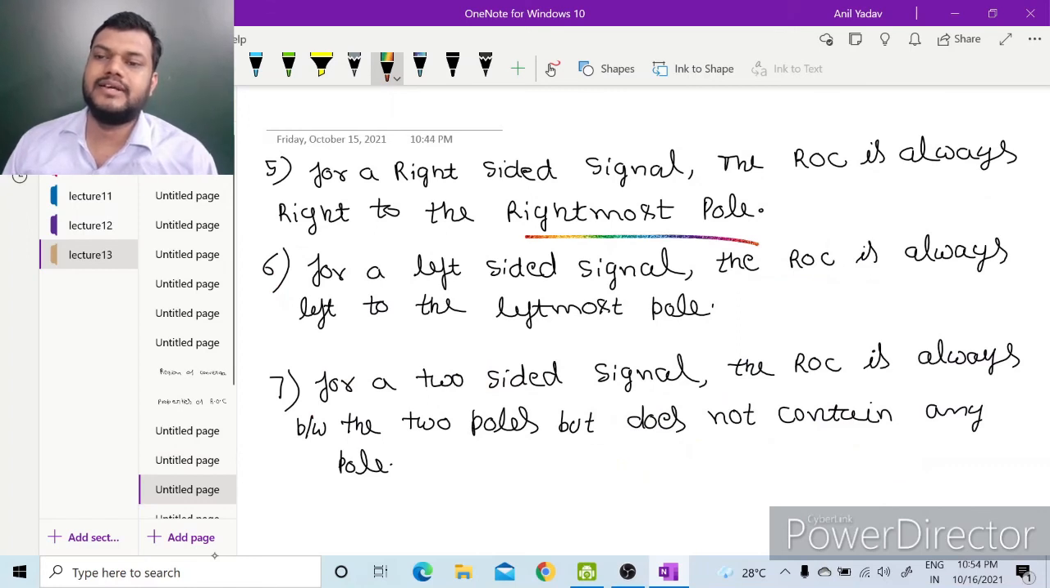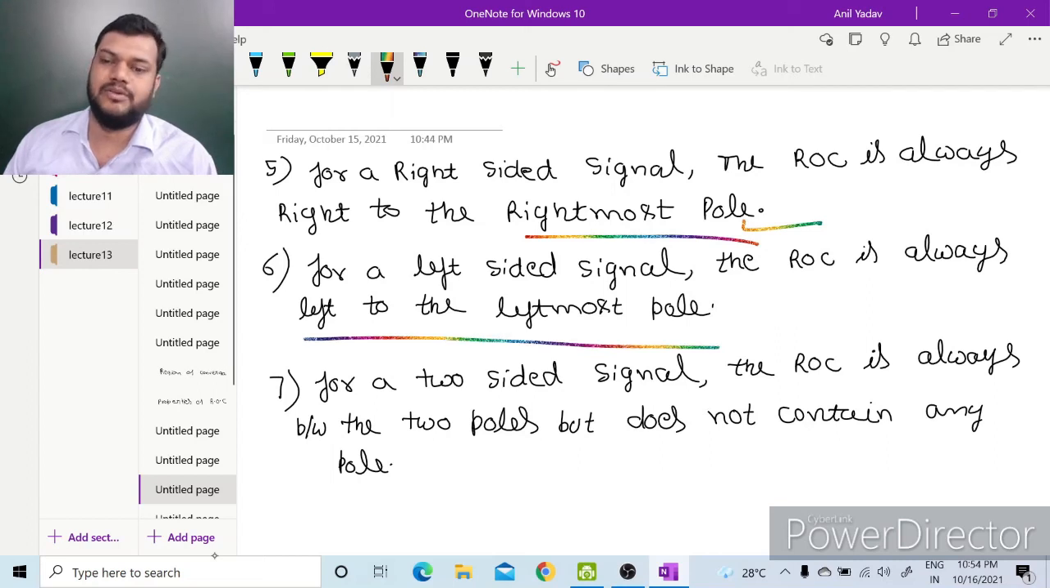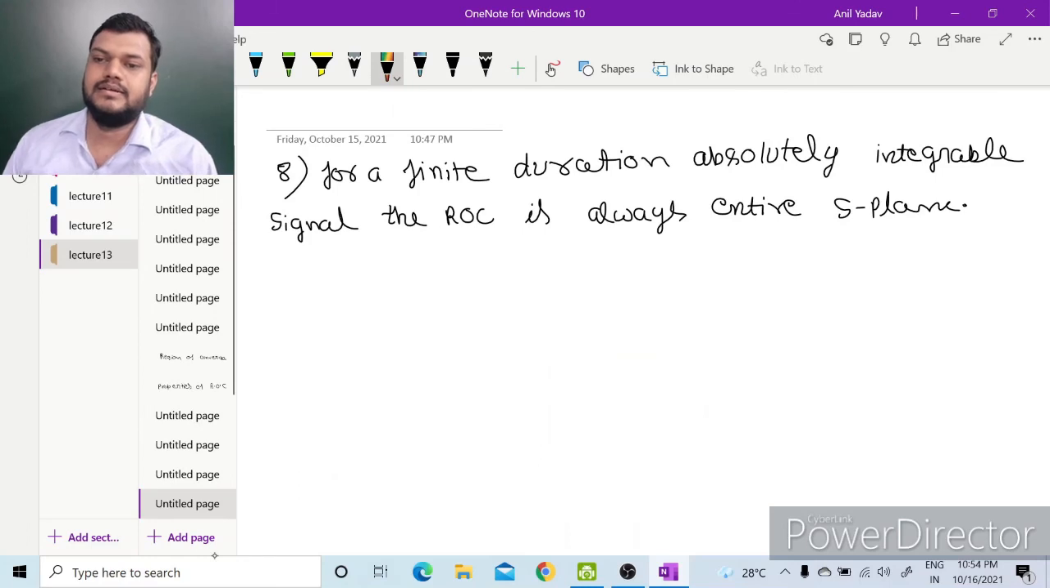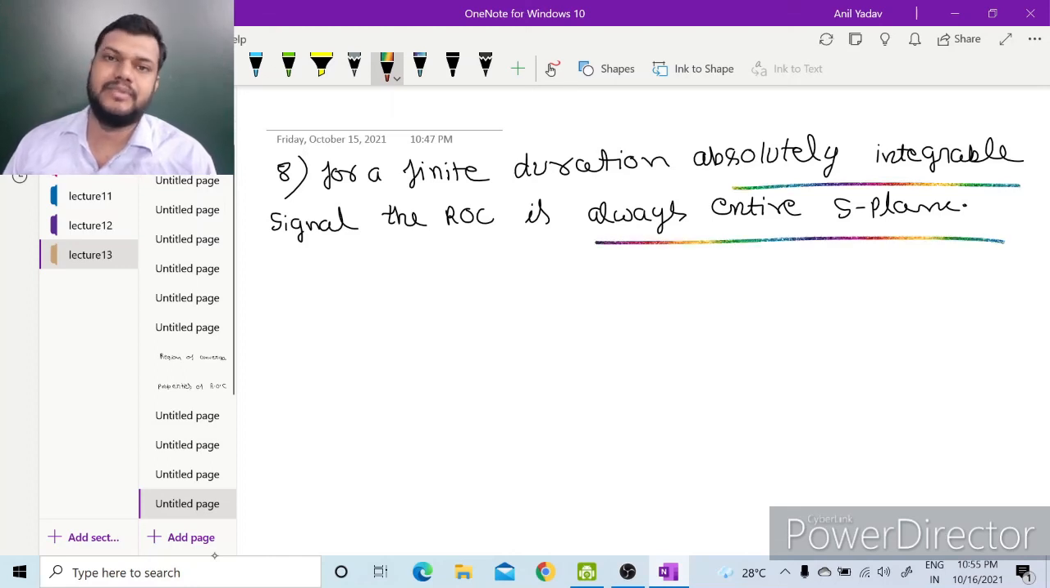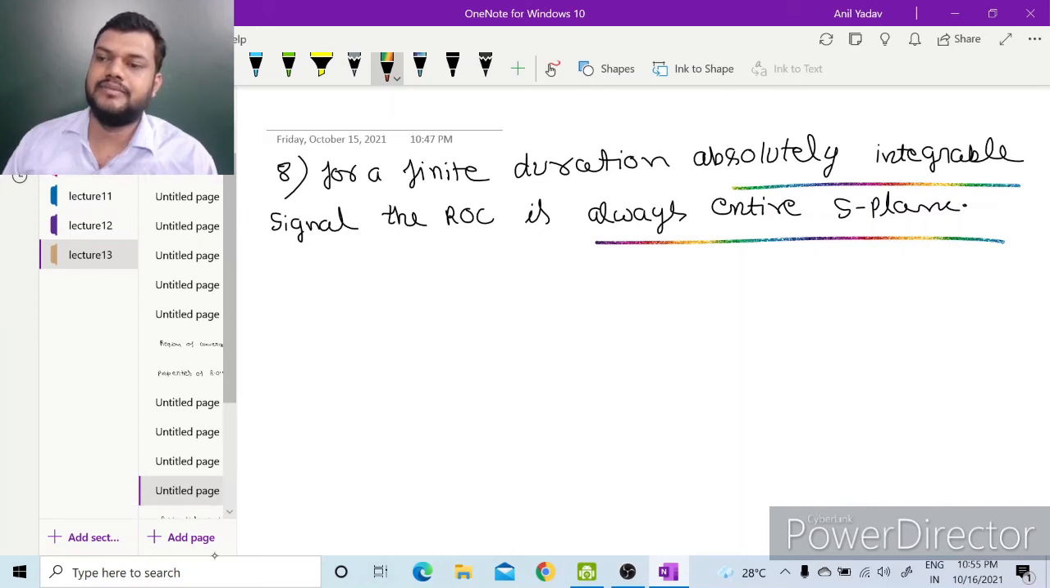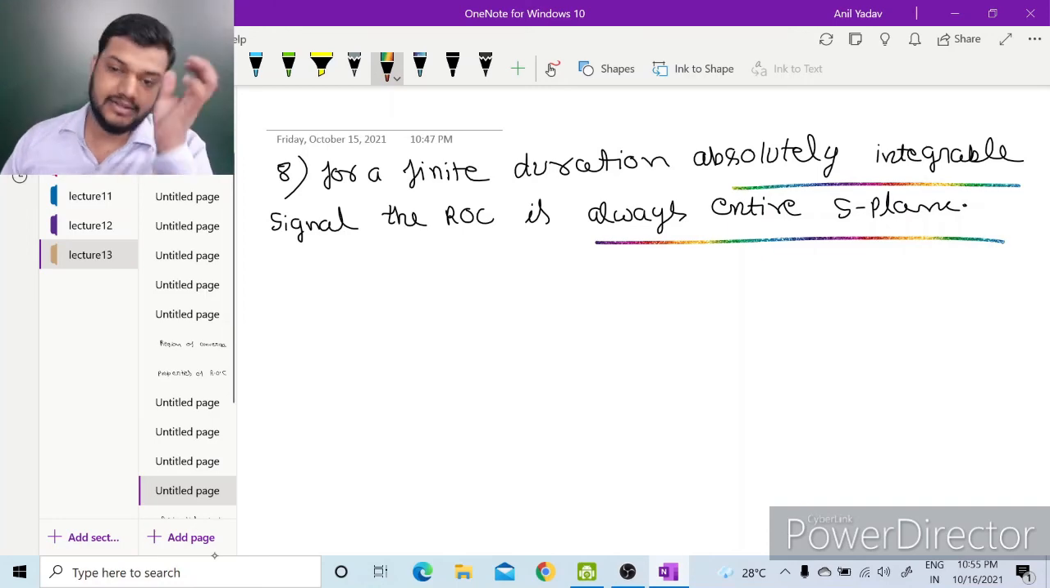The next property is: for a right-sided signal, the ROC is always to the right of the rightmost pole, and for a left-sided signal, the ROC is always to the left of the leftmost pole. For a two-sided signal, the ROC is always between two poles, but does not contain any pole. The last property is: for a finite duration absolutely integrable signal, the ROC is always the entire s-plane. That means a finite duration absolutely integrable signal will converge in the entire s-plane.